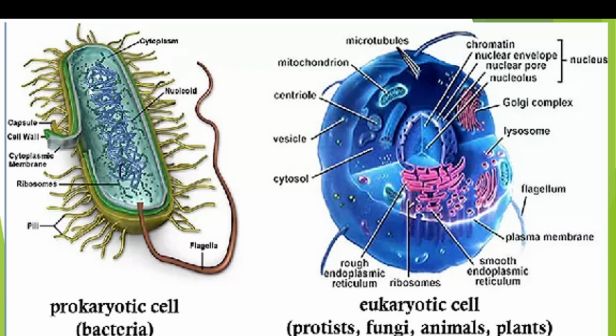And this blue colored structure is called DNA. This is called the nucleoid because there is no true nucleus present. It is distributed along the cytosol, that's why it is called nucleoid. This is the DNA portion. Another name for this nucleoid is genophore. So either nucleoid or genophore, we can use as the terminology for bacterial DNA.